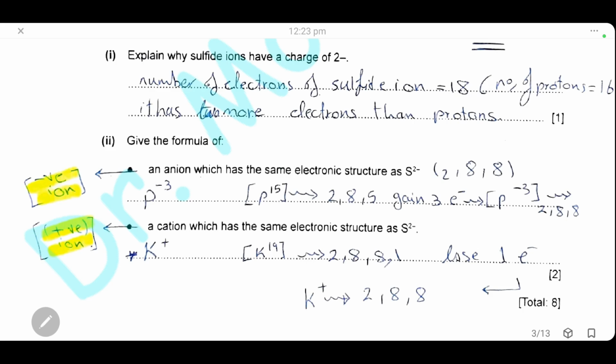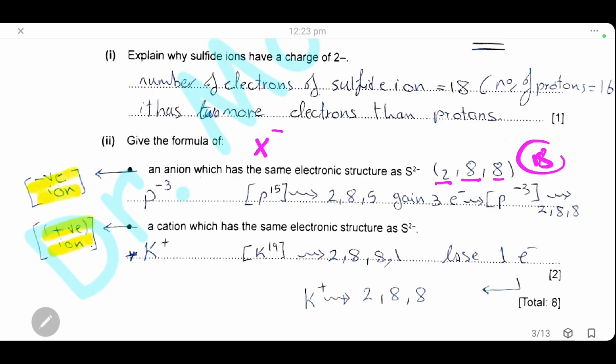It has the same electronic structure as sulfur, so it has the same total number of electrons, 2 plus 8 plus 8. It will have 18 electrons after forming the negative ion. So we will go to group 7, because group 7 can accept only one electron. It can form an anion with only one negative charge.